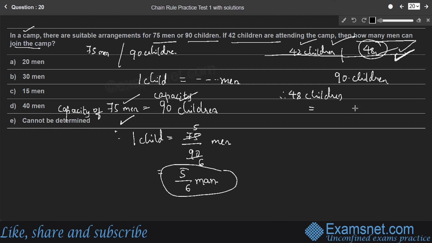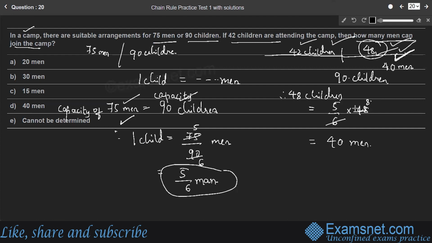So one child is 5 by 6 man. So 5 by 6 into 48, right? So one child is equal to 5 by 6 man. Therefore, 48 children is equal to 6 into 8. Therefore, 48 children is equal to 40 men. So instead of joining 48 children, we can join 40 men to the camp.